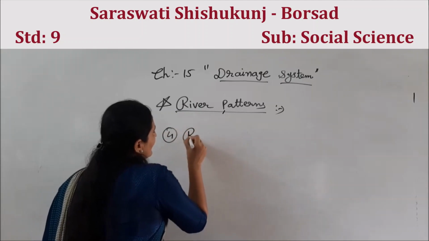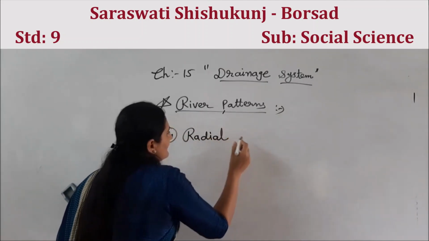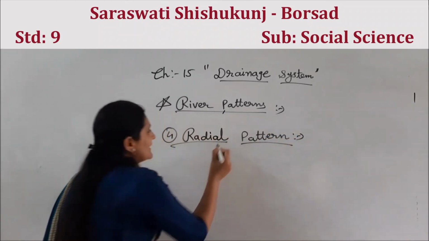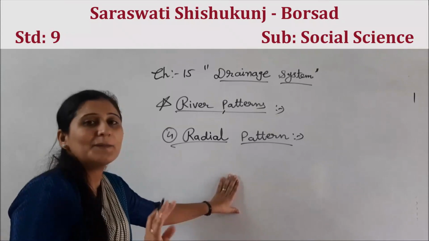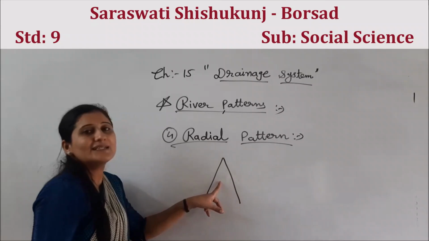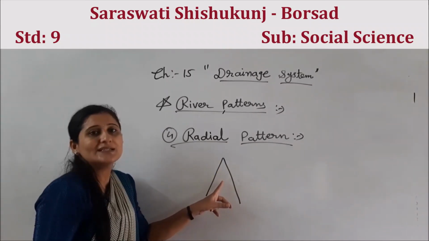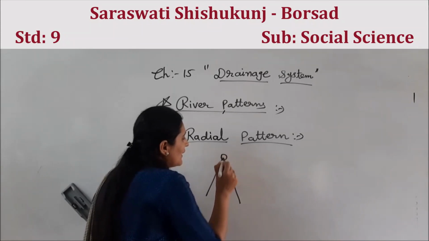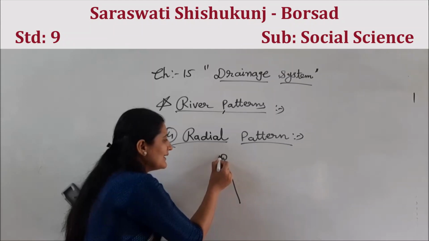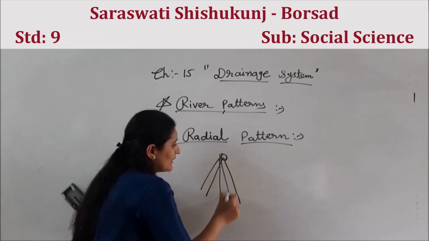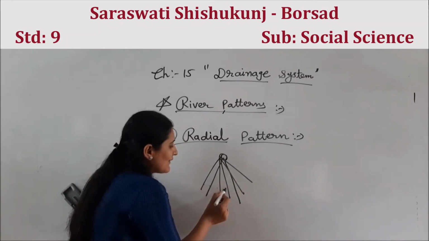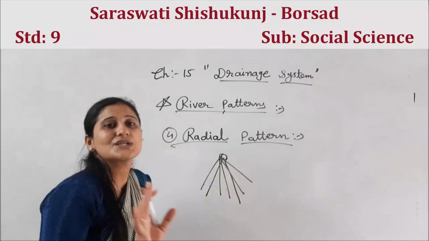That is radial pattern. The fourth one I am going to start is the radial pattern. Let me explain again with a picture. Just imagine this is a mountain and here a big glacier of snow. If it melts, the water will go in all directions. So we will find so many rivers or streams.